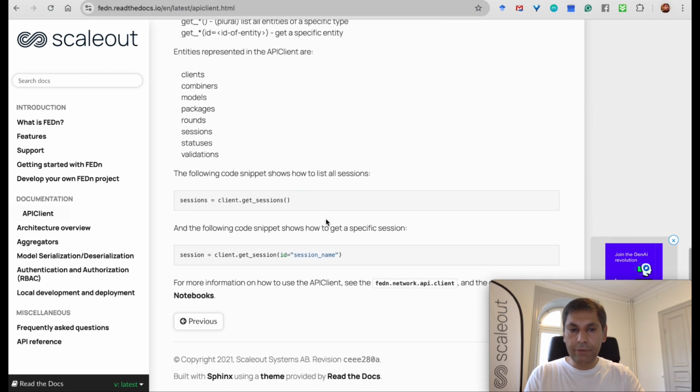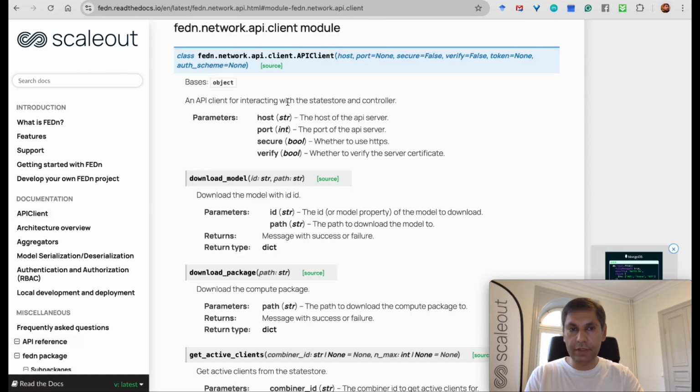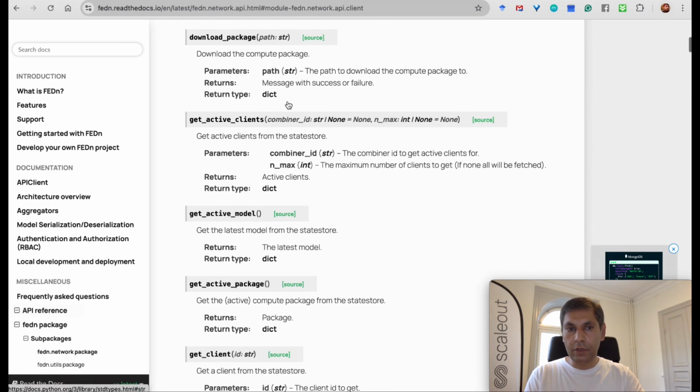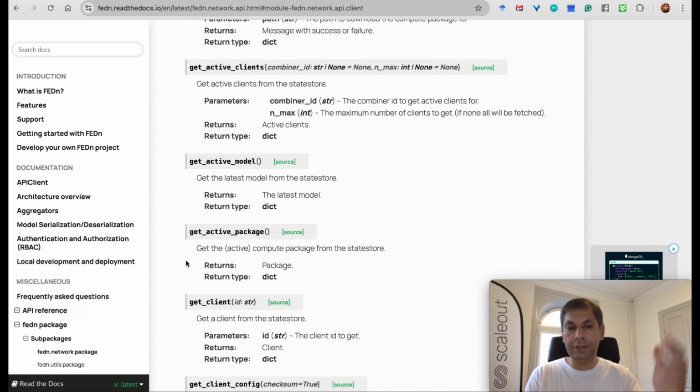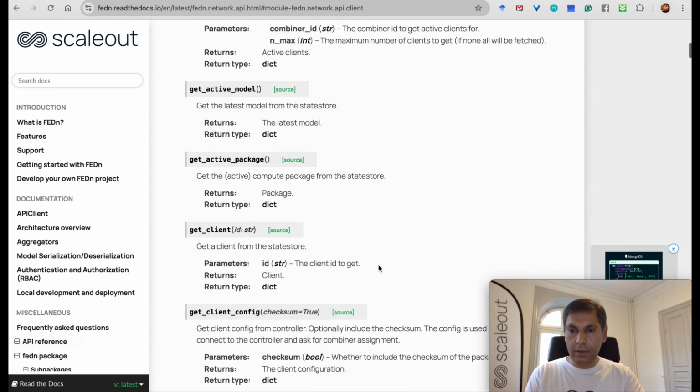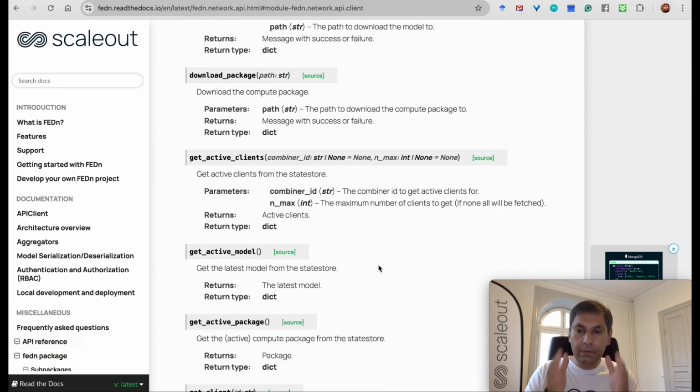And in the end, if you come here, you can find the full list of available functions. So if you click on this link, it will take you to the full list where you can see all functions like get active models, get package, getting the list of clients or a specific client information, models, everything that is needed. So this is basically what is provided from the FEDn side.